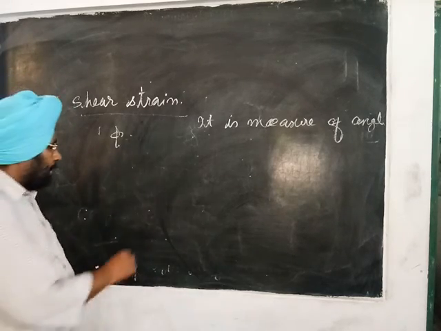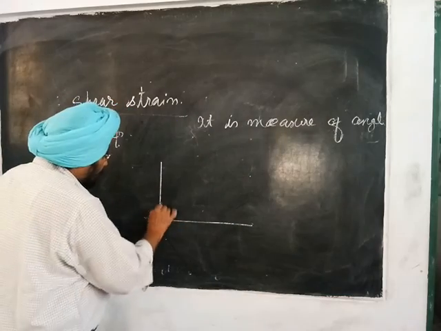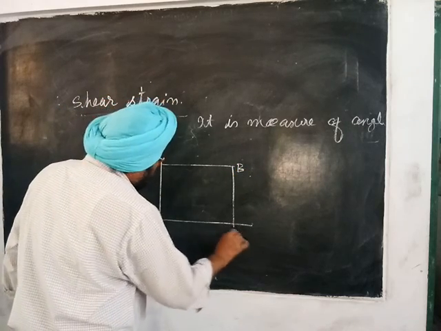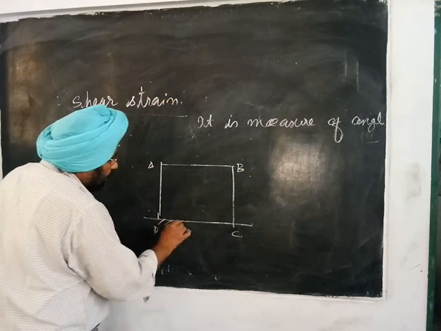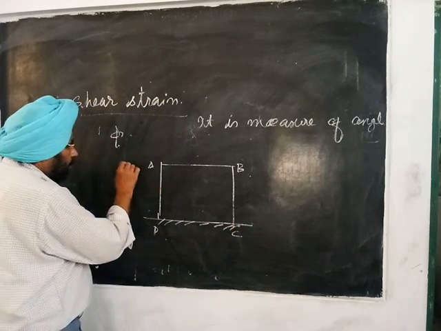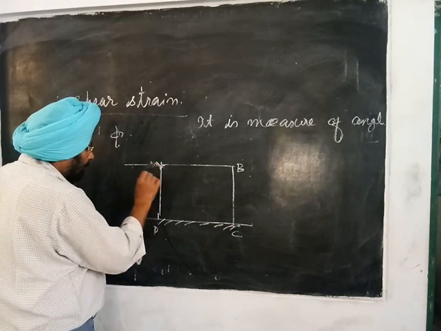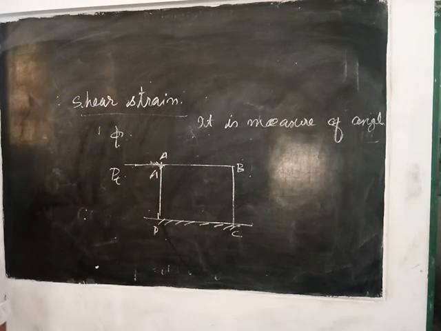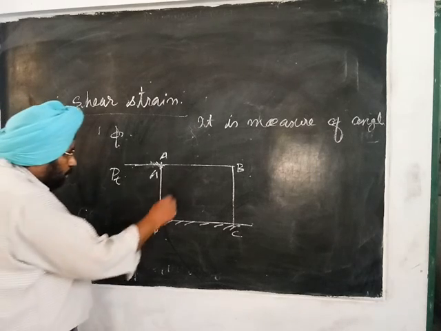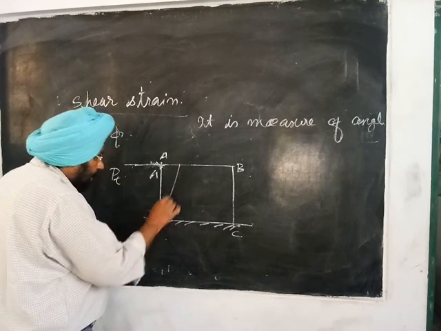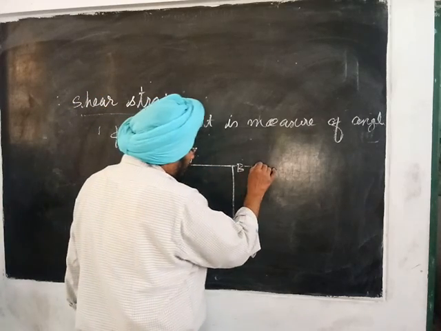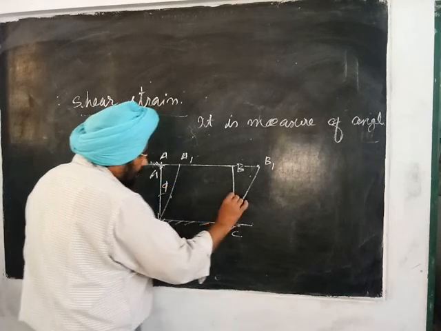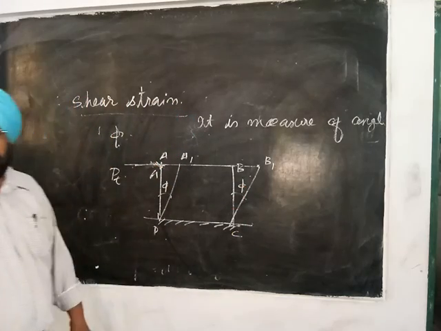In the figure, say the block ABCD, the bottom face CD is fixed and the tangential force P is applied on the upper face AB. Due to this tangential force, the block takes the shape A1 B1. Angle phi is the shear strain.